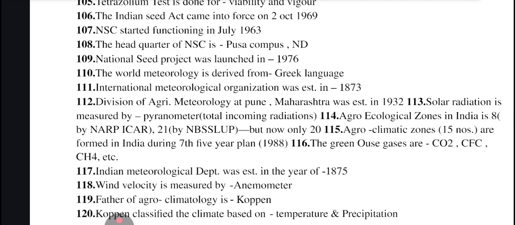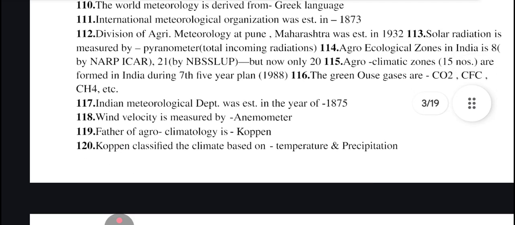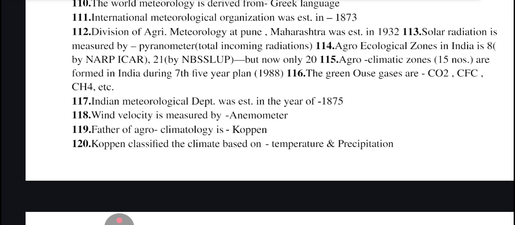Agroecological zones in India are 8 as per NARP ICAR, 21 by NBSS LUP, but now only 20. Agroclimatic zones, 15 in number, were formed in India during the 7th Five-Year Plan, that is during 1988.